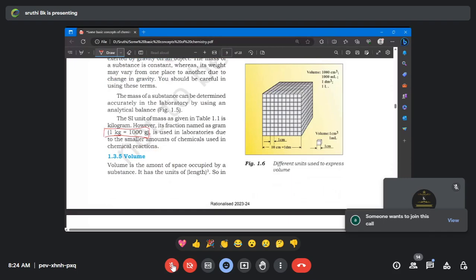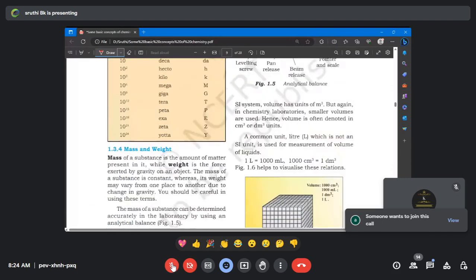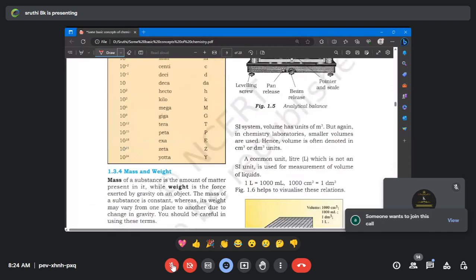Let's come to volume. What is volume? Volume is the space that an object occupies. Very good. So how much space a substance or an object occupies is known as its volume. And the SI unit of volume is meter cube. All those things are very important. It will be helpful for the problems. And the conversion is also very important.